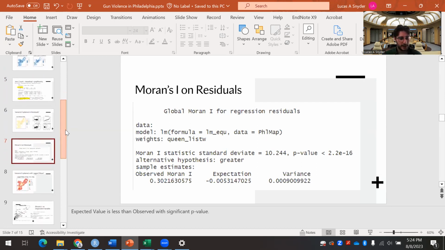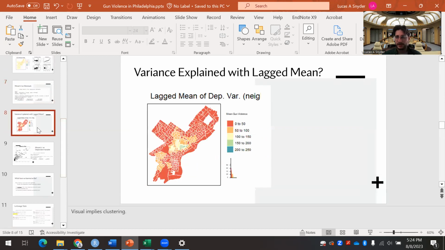I also want to look at a lagged mean map right here. So this is a lagged mean of the dependent variable, that is the counts of gun violence, each instance of gun violence. You can see it definitely looks very organized, very spatially clustered.